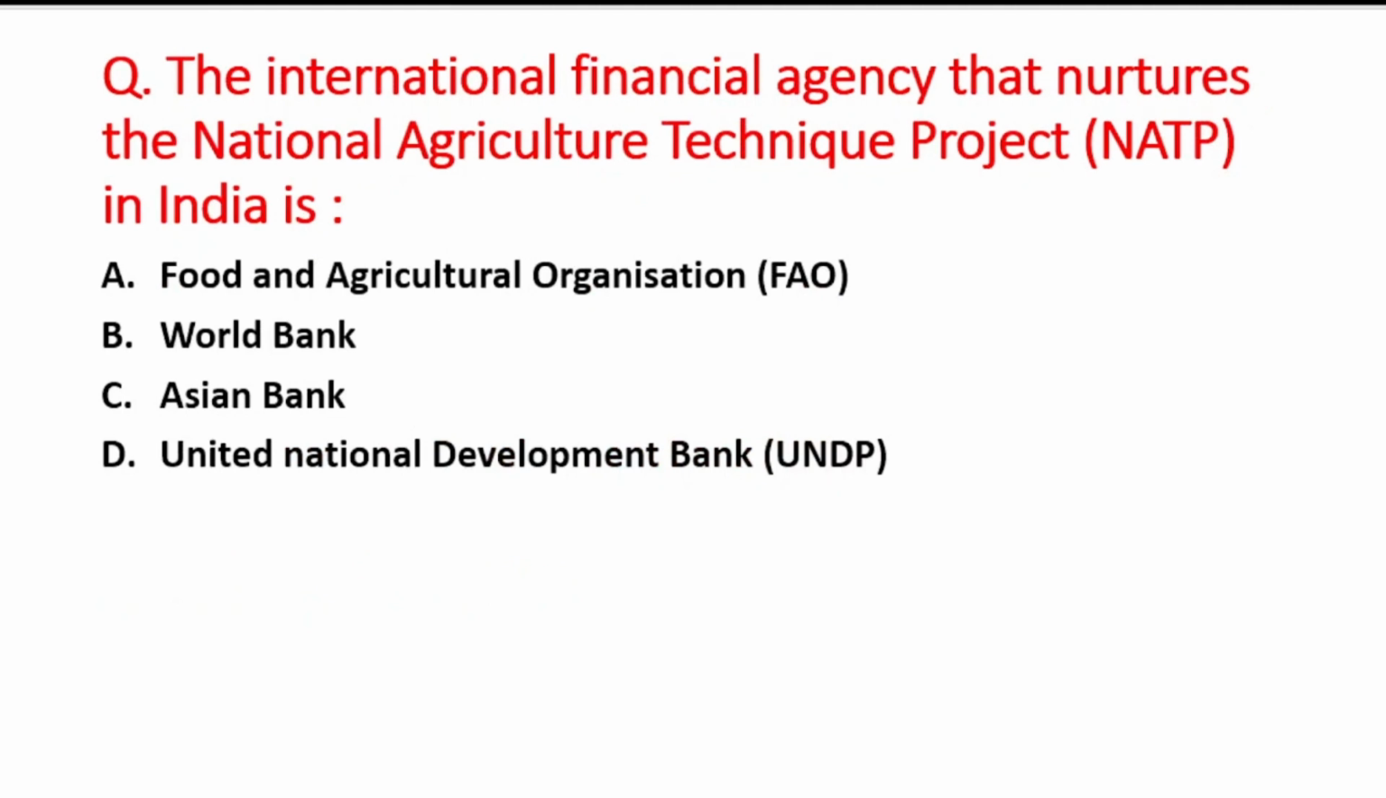Next question is the international financial agency that nurtures the National Agriculture Technique Project in India is. A option is Food and Agriculture Organization, B option is World Bank, C option is Asian Bank, and D option is United National Development Bank. So right answer is option B, that is World Bank. And where is the headquarters of World Bank located? So it is in Washington DC in USA.